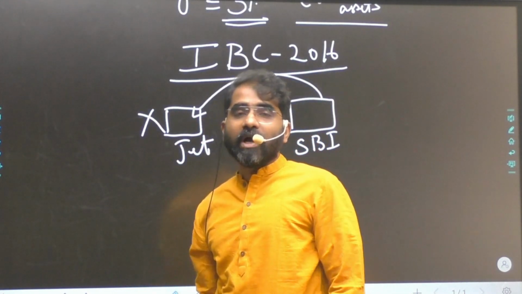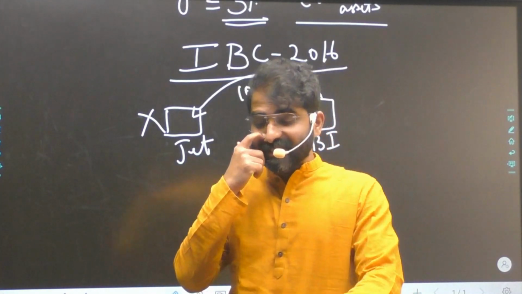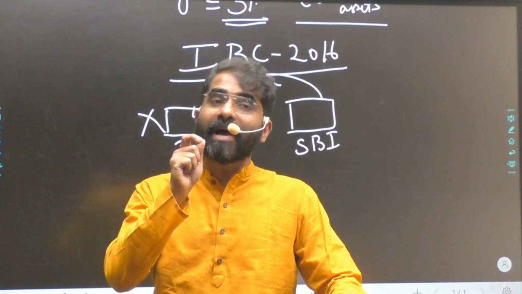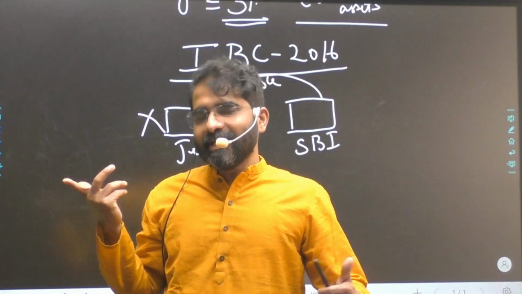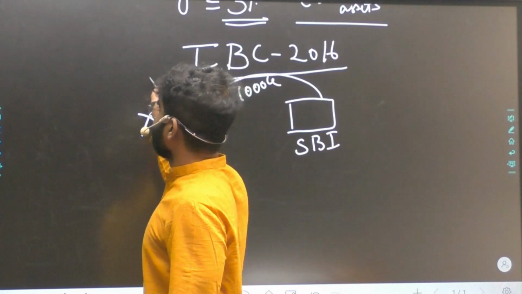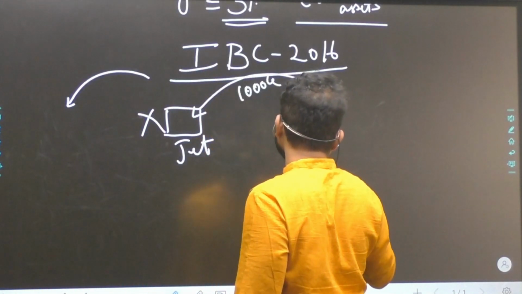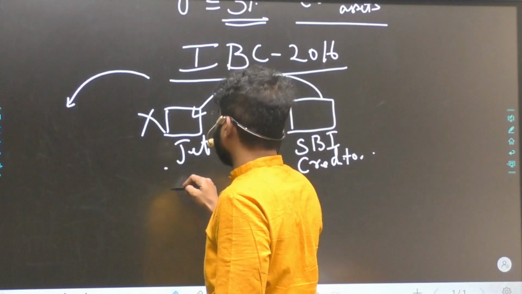Then you have to either revive Jet Airways, or at least liquidate Jet Airways in a time-bound manner. Very important is the time-bound manner, which in India is not there, it takes years together. Now the question comes up, what is the challenge? Whenever there is such a case, here SBI is the creditor and Jet Airways is the debtor.